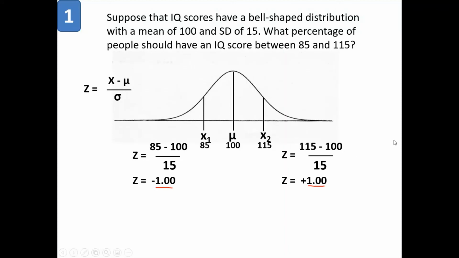Okay. Now we have to calculate the percentage of people between 85 and 115. So how do we do that? Now we'll go to the Z table, and we'll try to read the Z table. Now I'll tell you how to read the Z table. Suppose the value of Z is 1.27. Then we have to split this number 1.27 into two parts. The first part is 1.2 and the second part is 0.07.